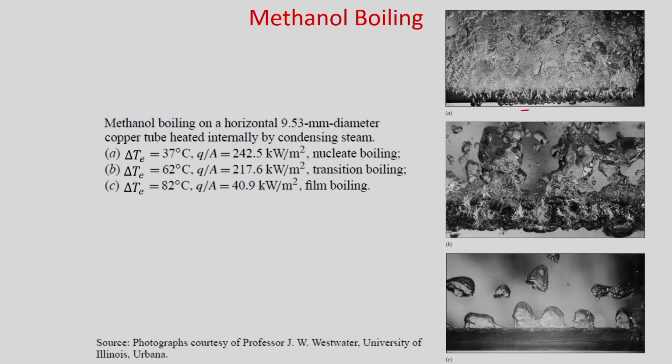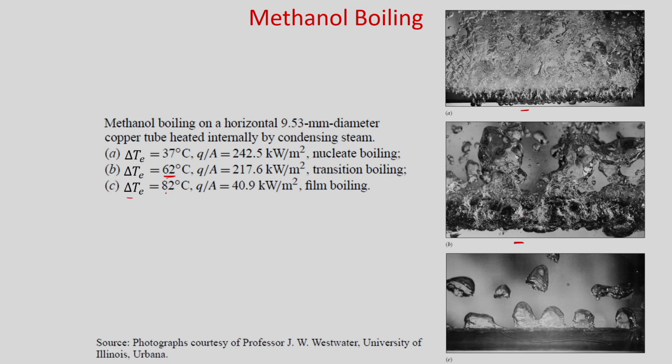Bubbles form, grow and coalesce, and when the temperature difference is 62 degrees centigrade, transition boiling takes place. It is an unstable region where both film boiling and nucleate boiling take place.